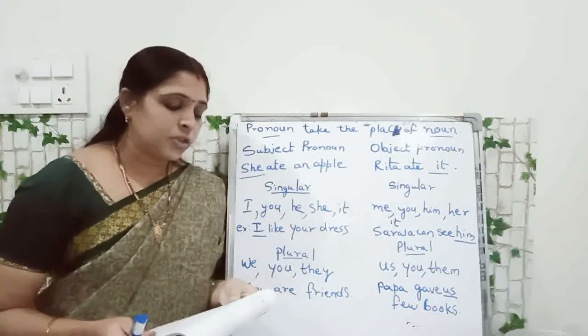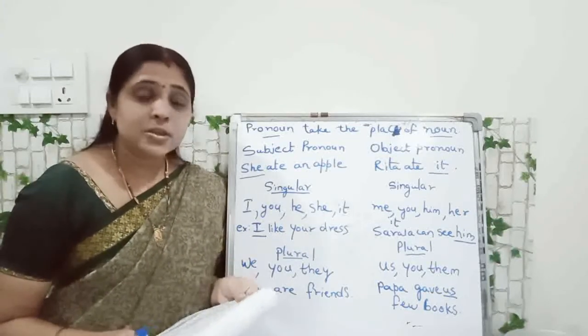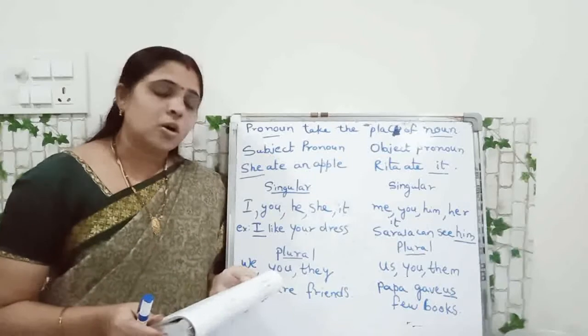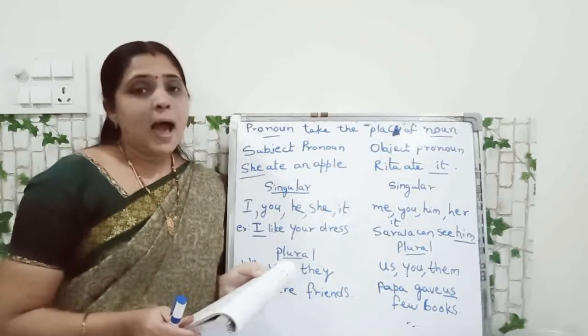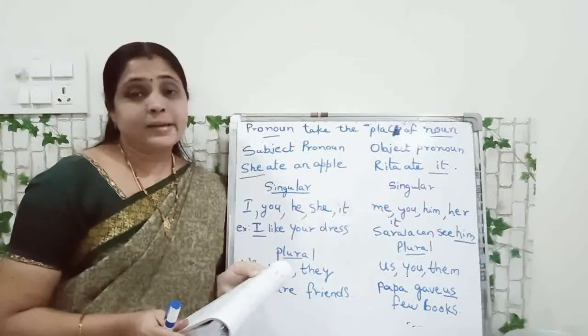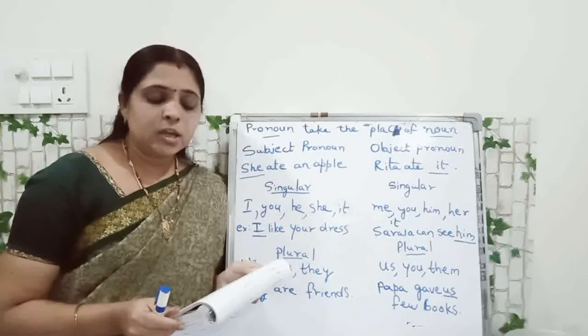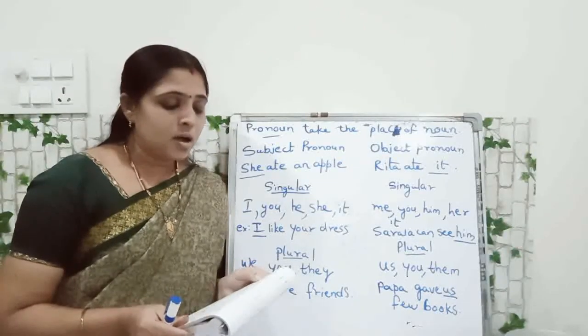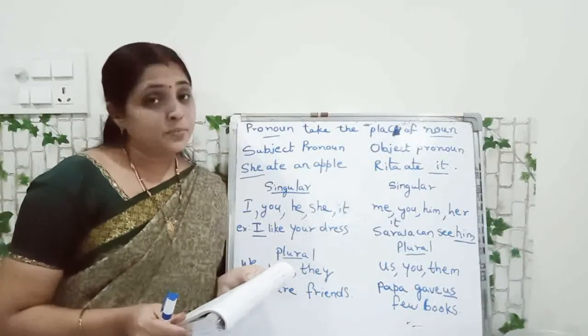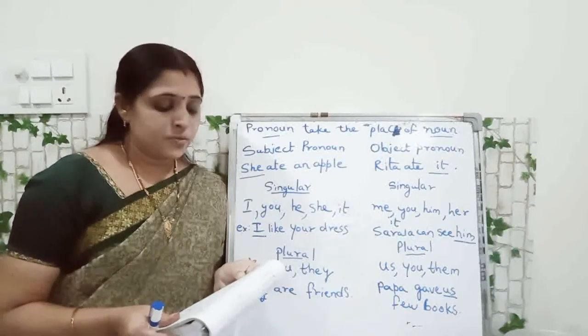Now read the list of subject and object pronouns. See the table there. Subject pronouns, singular and plural. I, you, he, she, it are the singular subject pronouns. And we, you, they are the plural subject pronouns. Next, object pronouns.